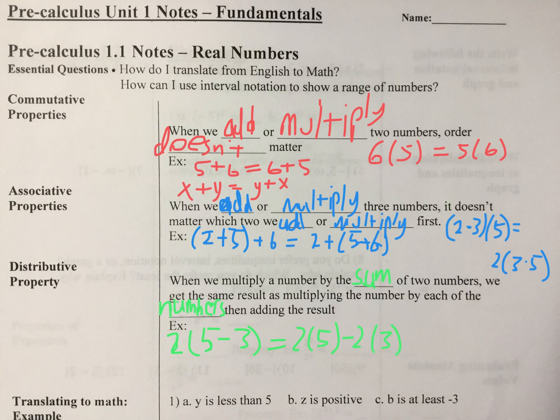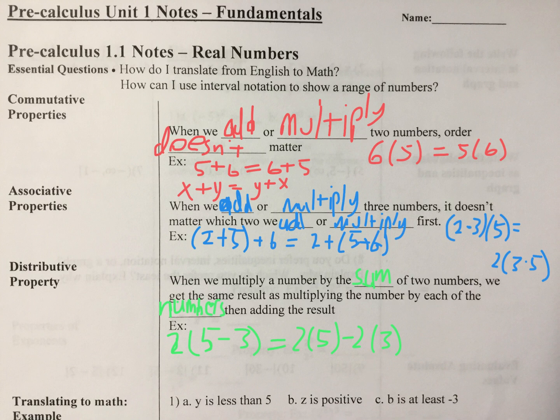Now we did say addition there, but it does work if there's subtraction inside of the parentheses, because subtraction is really just adding a negative. So you can see here, this one, if you did PEMDAS, would be 2 in the parentheses times 2 is 4. And this one would be 10 minus 6, which is also 4.